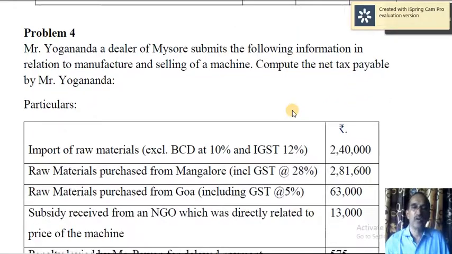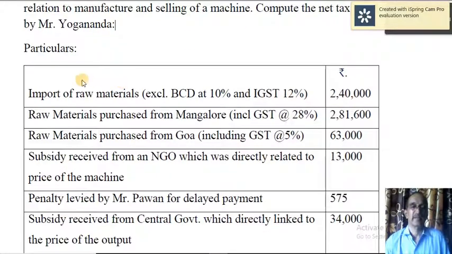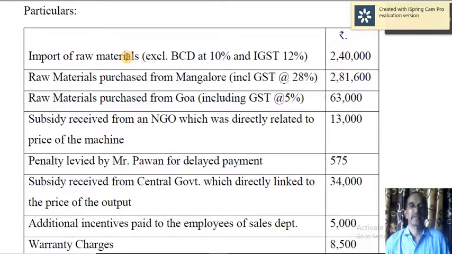Okay, let us move on to the next problem. Yogananda, a dealer of Mysore, submits the following information in relation to manufacture and selling of a machine. Compute the net tax payable by Mr. Yoganand. Import of raw materials, excluding BCD at 10% and IGST at 12%.